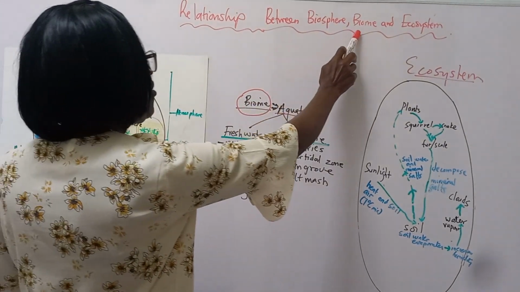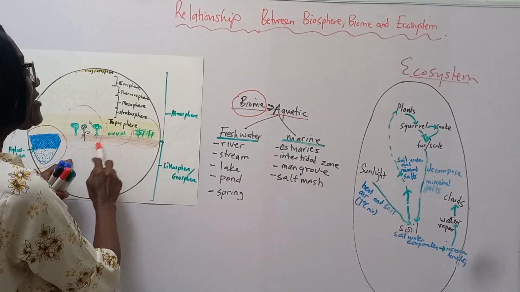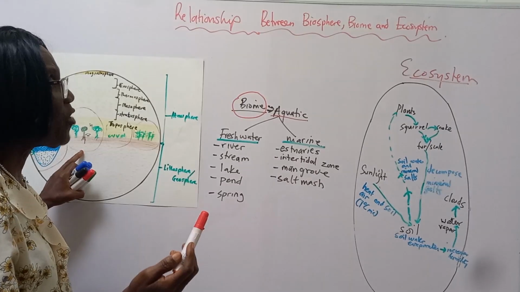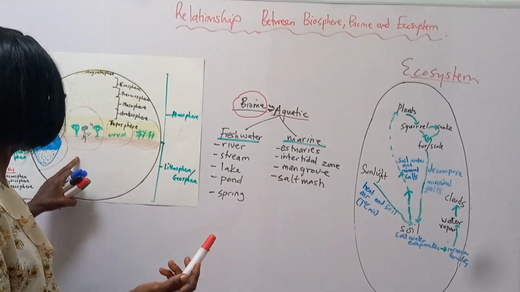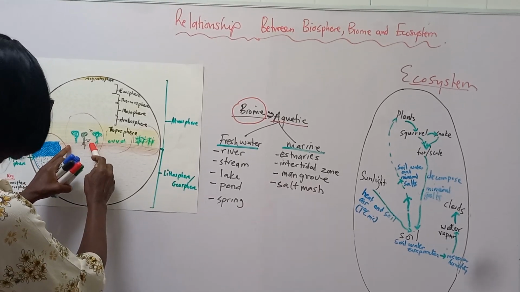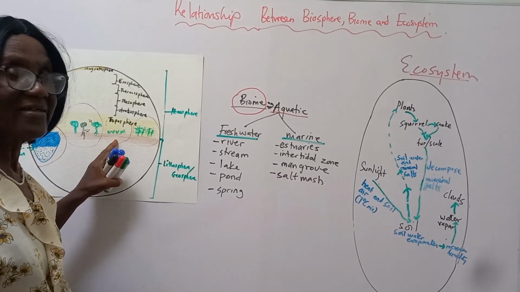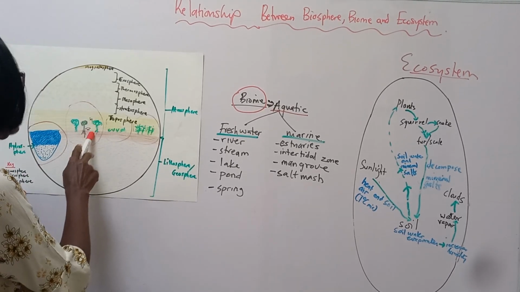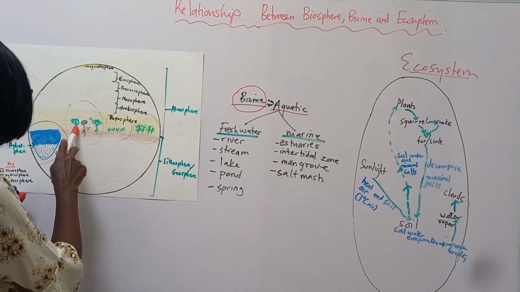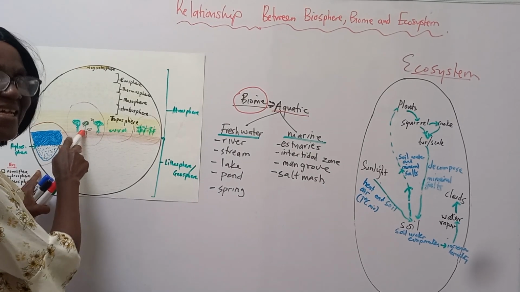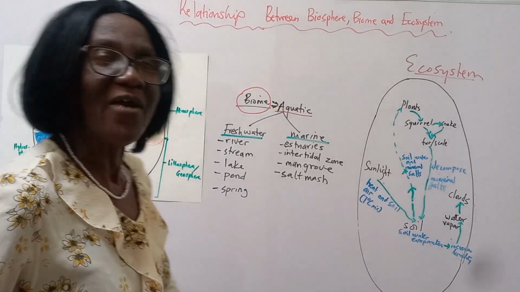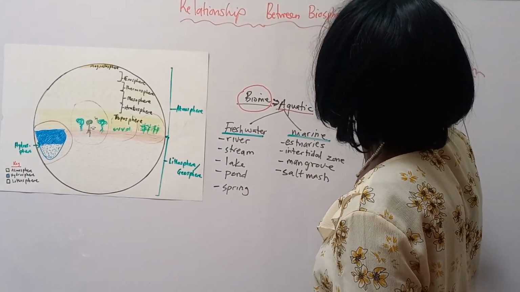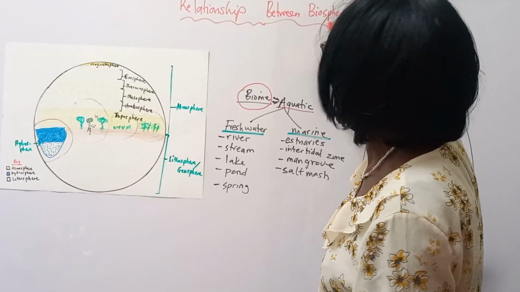Then you can have biomes, which are large areas of land with specific temperatures and rainfall and soil conditions, weather conditions, large areas like forests, tundra, etc. And then even in a forest, which can be a biome, you can have a small pond there, which is an ecosystem. So an ecosystem is all the three, but not every ecosystem is a biome or a biosphere.